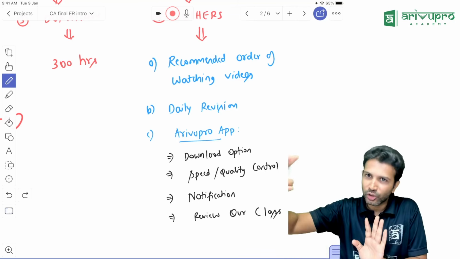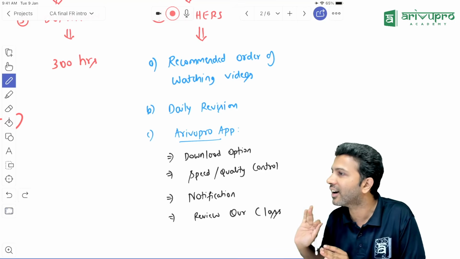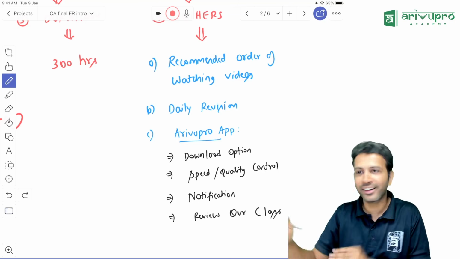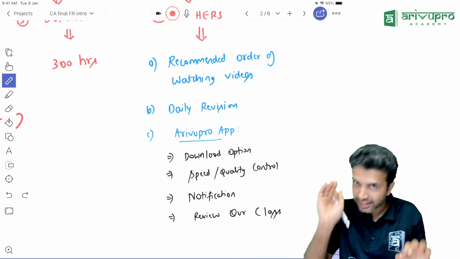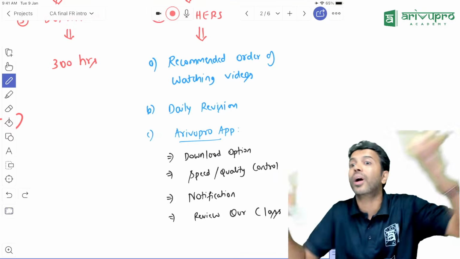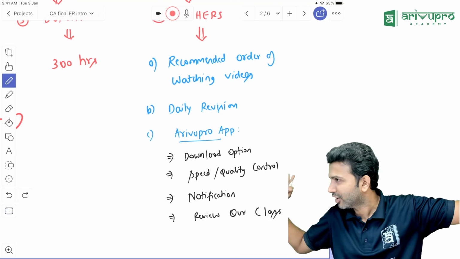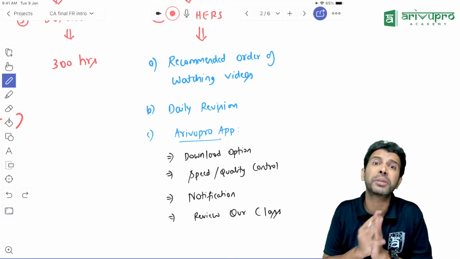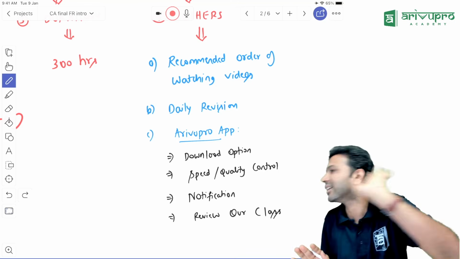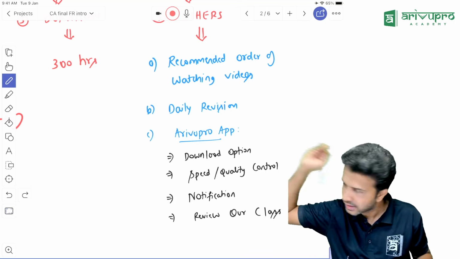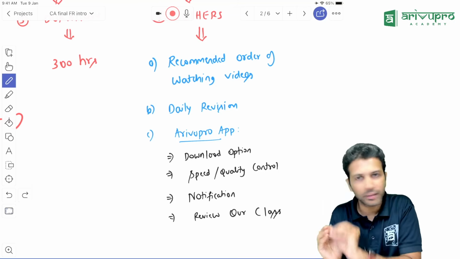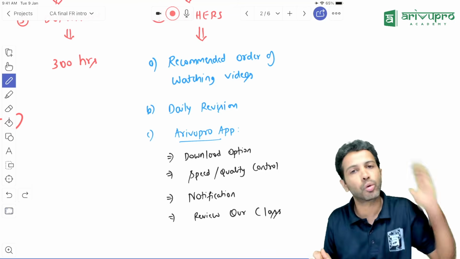If they know that the majority of the students will not cover those 5 modules, no matter what, they will not review that. The institute knows that. That's the reason they made FR. The game they have played is on the quantum, the volume. So FR is a very scoring subject provided you have covered it once and revised it once. You don't have to break your head on new questions and all that stuff. Just the simple coverage of the ICAI material is more than enough for you to score exemptions.